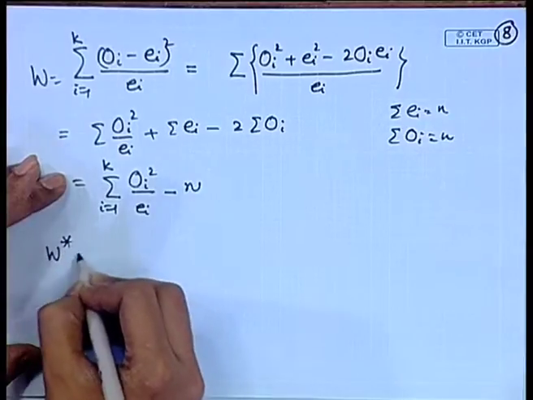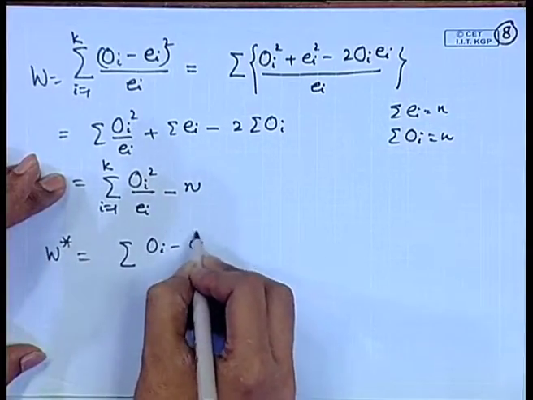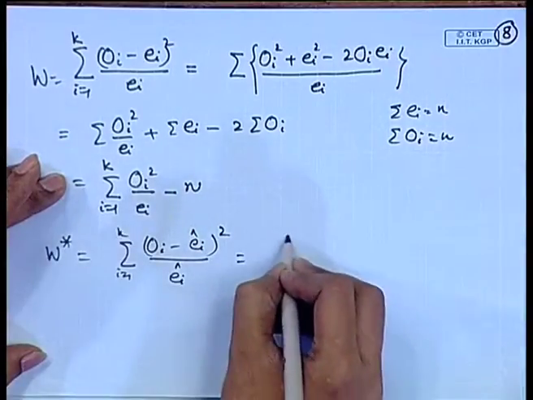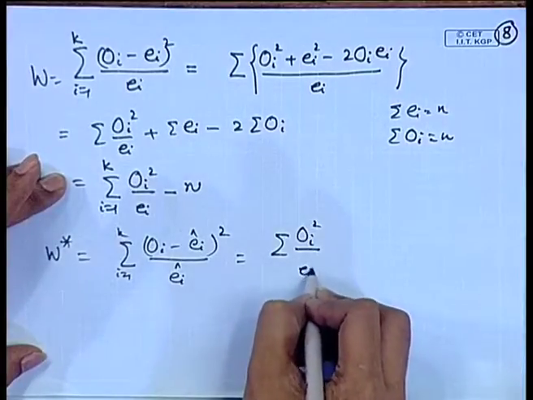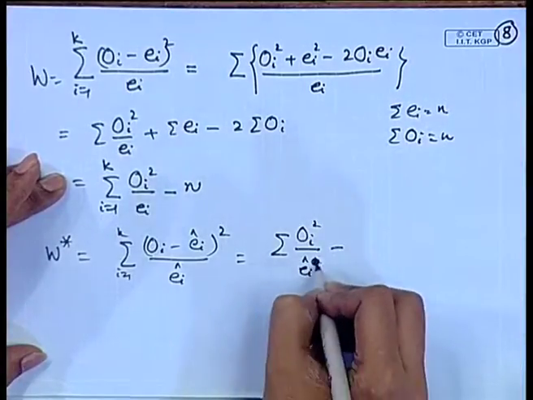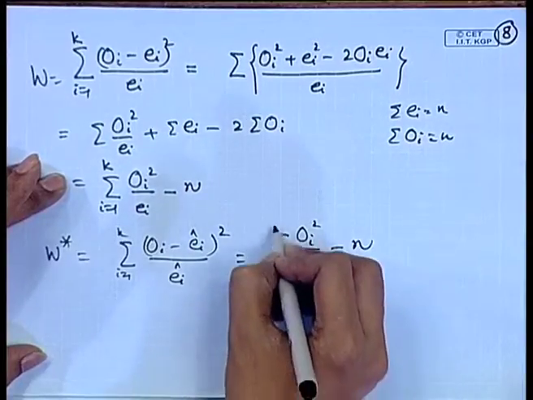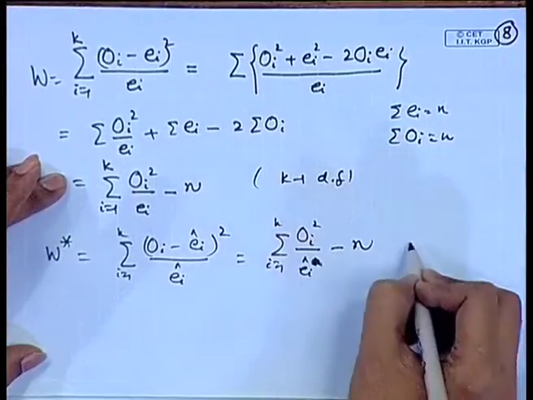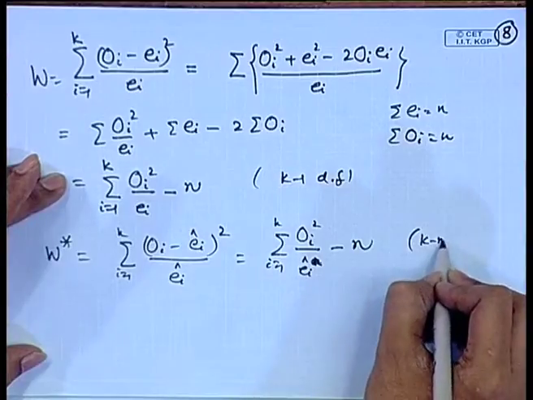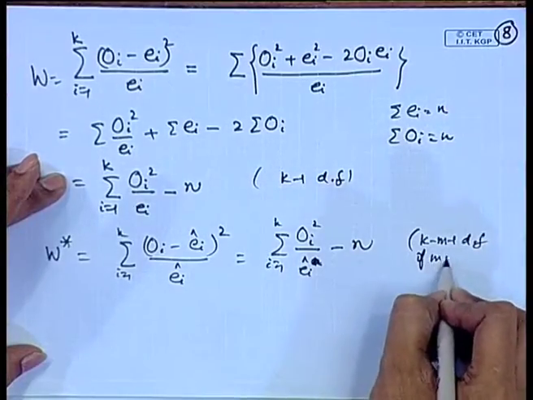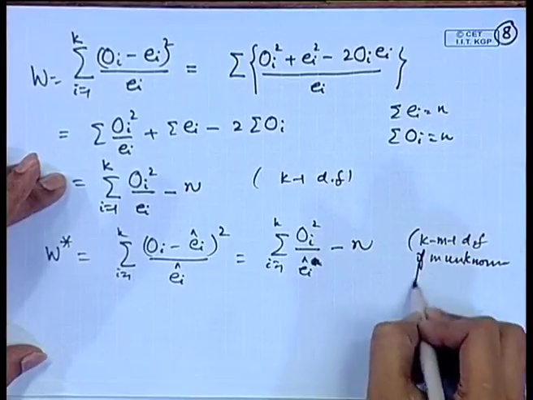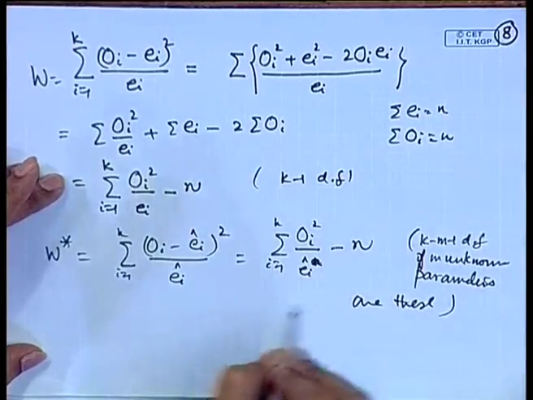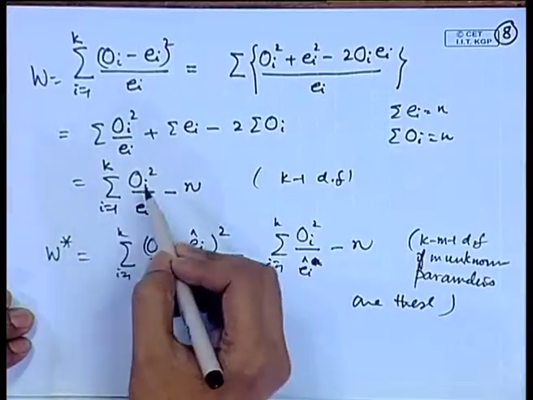Similarly, if I am considering W star, that is sigma OI minus EI head square by EI head, then once again this can also be written as sigma OI square by EI head minus n. Here degrees of freedom are k minus 1 and here the degrees of freedom are k minus m minus 1 if m unknown parameters are there. Many times this expression is easier to calculate.